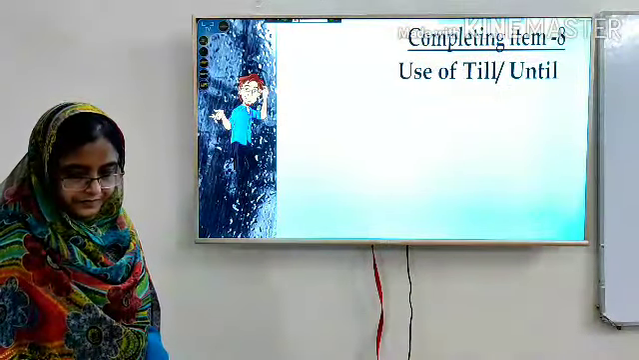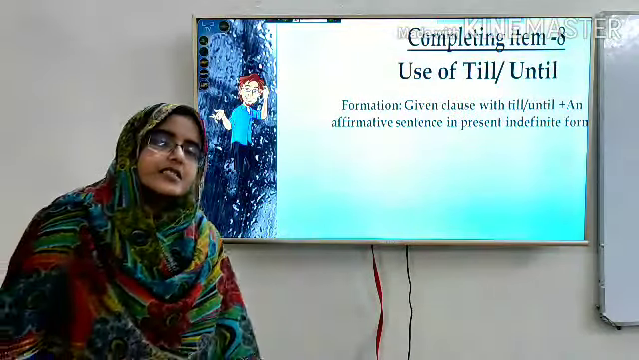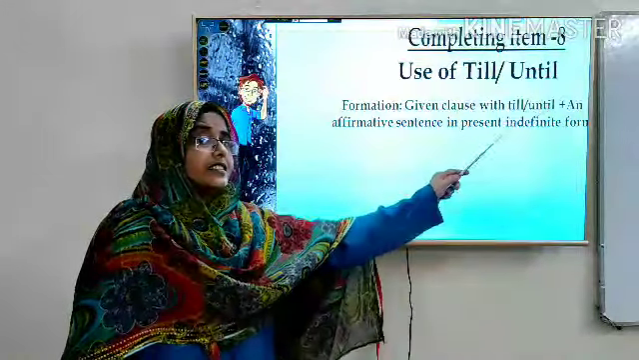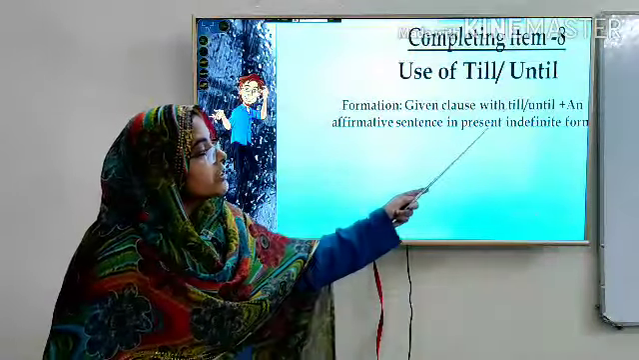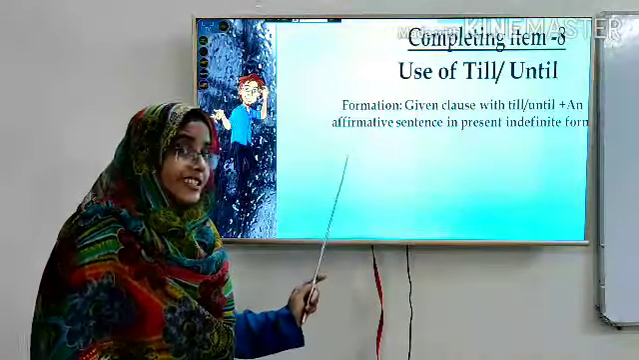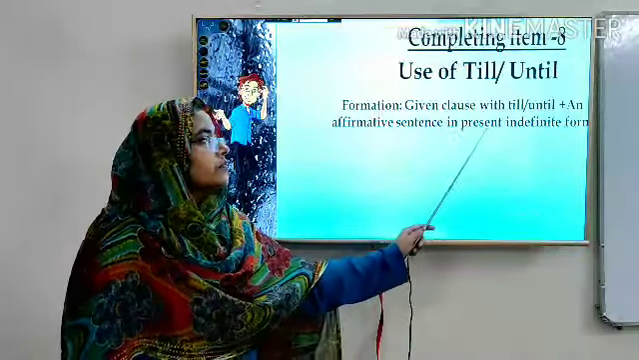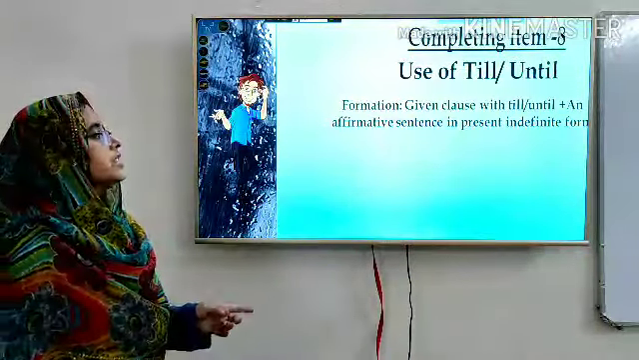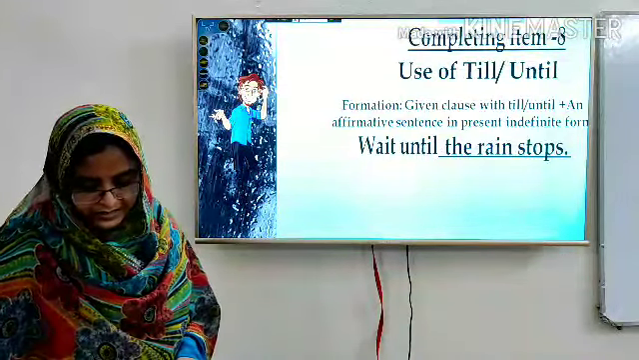Till or until. So dear learners, keep in mind if we have till or until. See the spelling, till and until, sometimes we make mistakes here also. So, given a clause with till and until, whenever we need to complete the rest part, we should use an affirmative sentence in present indefinite form. Wait until the rain stops.